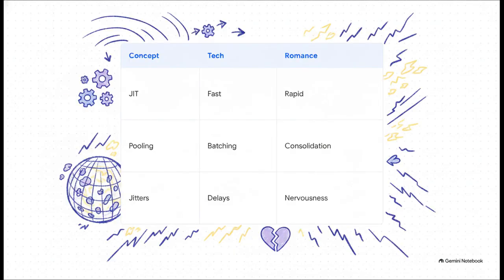And this brilliantly illustrates exactly how the source text maps hard computational facts directly onto human behavior. JIT compilation becomes the rapid processing of complex interpersonal inputs. Aggregation pooling is how we consolidate overwhelming emotions. And those chaotic system jitters, the author maps those directly to nervous anxiety and the erratic emotional bouncing you experience when you encounter a new, overwhelming relational data shape.